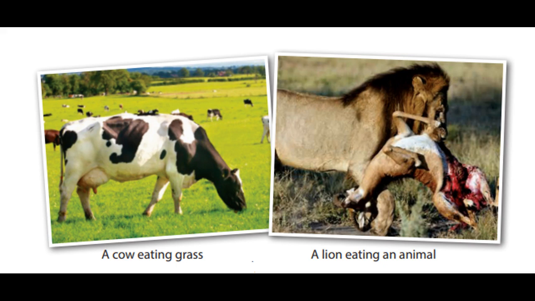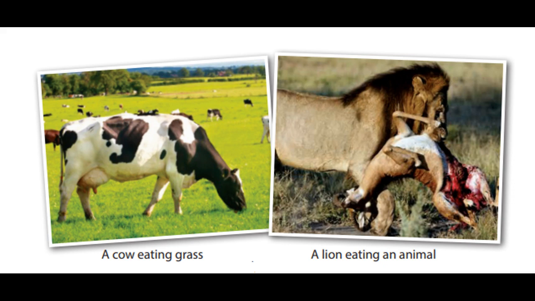Therefore, even though this lion directly doesn't eat that plant, it doesn't eat plants, right? It indirectly depends on plants. Understand? So this is how we can say animals depend directly or indirectly on plants. Understand, children? Right.